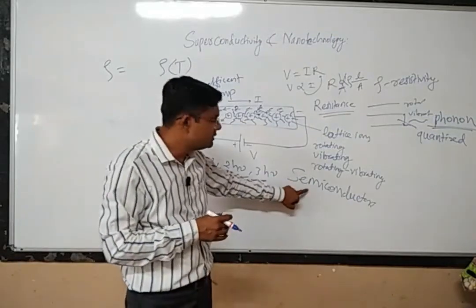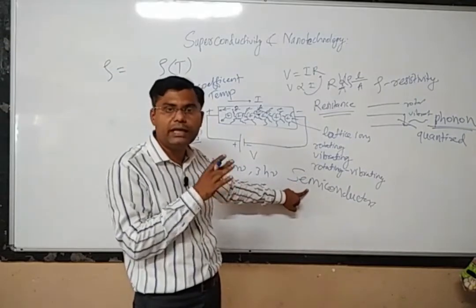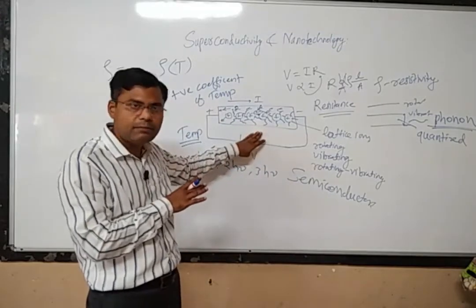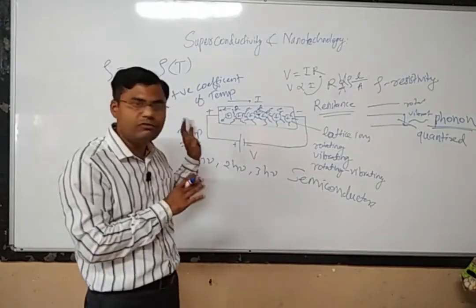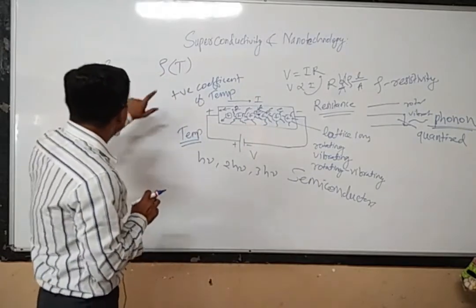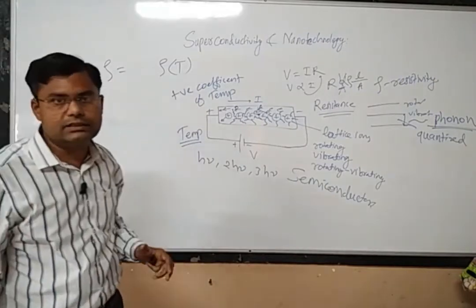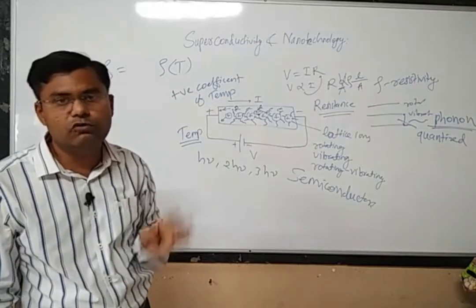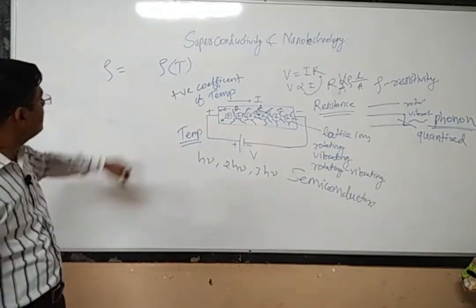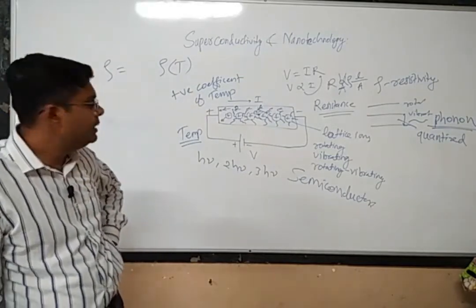So the materials for which the resistivity decreases with the increase in temperature are said to have a negative temperature coefficient, okay. But we are limited to metals here, so metals have a positive temperature coefficient. Now what we are saying is that if you increase the temperature, resistivity will increase and the conductivity will decrease. It means that the electronic current will not flow easily within the material if the temperature is very high, okay, that is understood. But what will happen if we decrease the temperature?